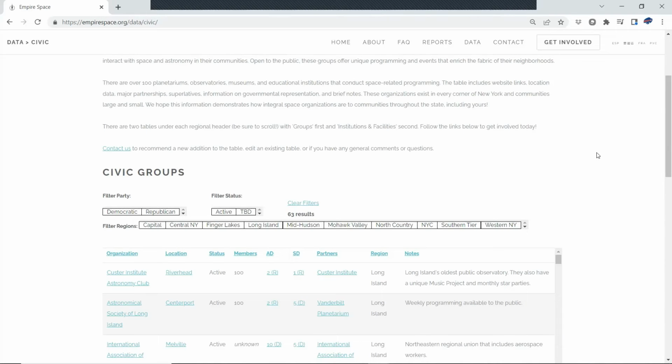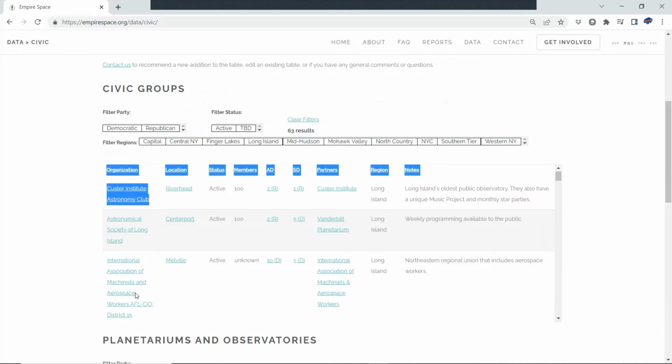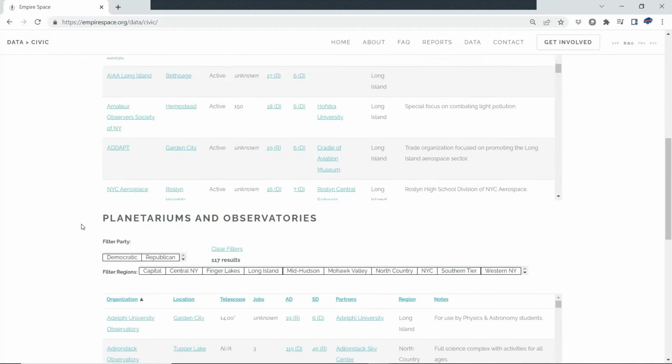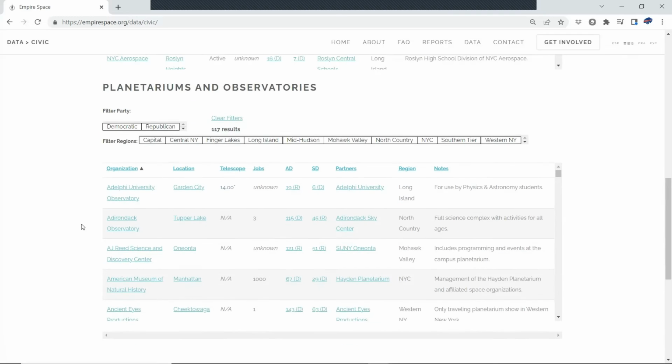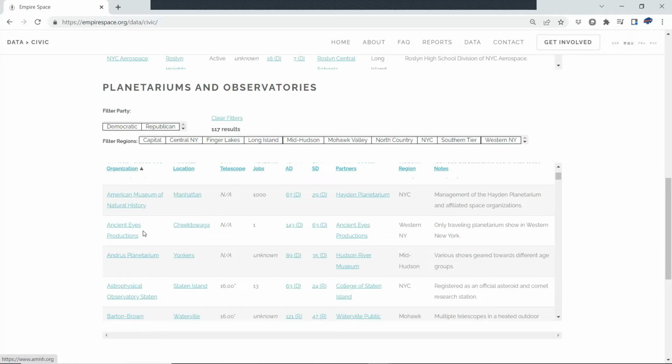So there are two sections here. You have the civic groups section, which are organizations active across the state: astronomy club, this is an aerospace union, other aerospace organizations. And then the second component is planetariums and observatories and museums. So this is the institutions or the facilities. So observatory, it's a museum of natural history, planetarium.